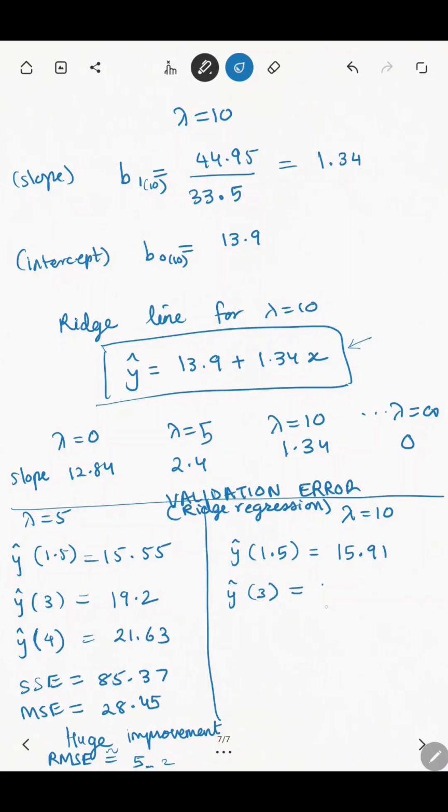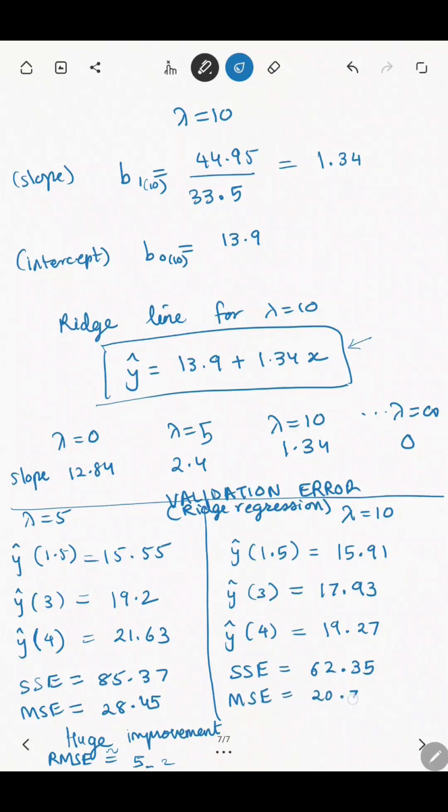Because the main driver in the predicted values is the slope, and as the slope reduces, the predicted values will stay closer to the actual values. Again, the downside is that if you make it too flat, the error will increase. But in that case, there will be training error itself. If you calculate the training error, it will be huge.